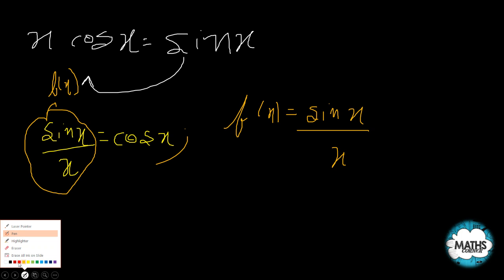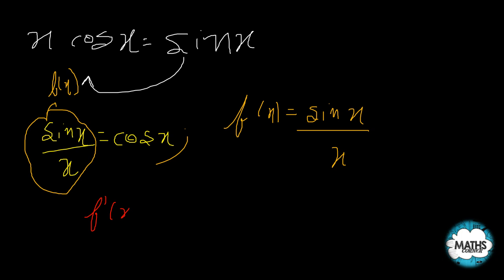Now if I think to apply Rolle's theorem, how can I apply it? My f of x equals sin x by x is a continuous function and also a differentiable function. So let me find the roots of f dash x equal to 0. f dash x will be, using my u by v rule, taking x as common, differentiating sin x, it will be x cos x minus, taking sin x as common and differentiating x, it will be 1, sin x into 1, divided by x squared.